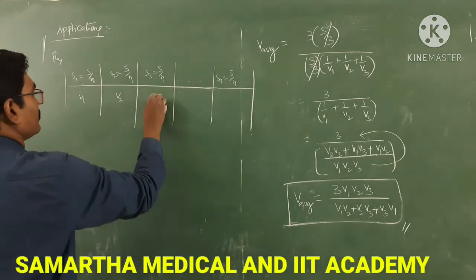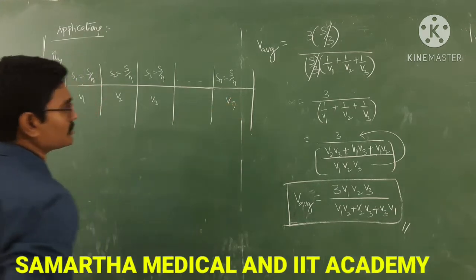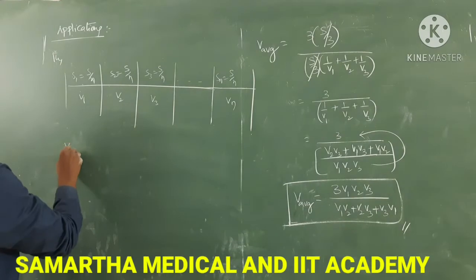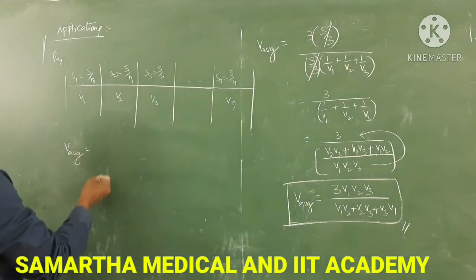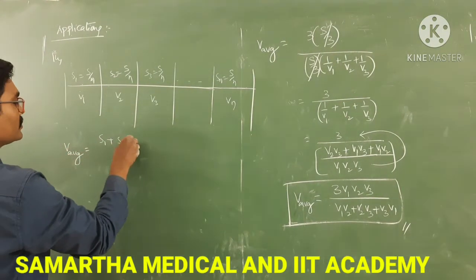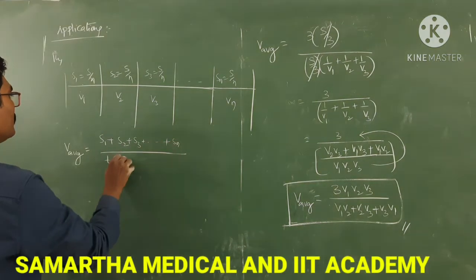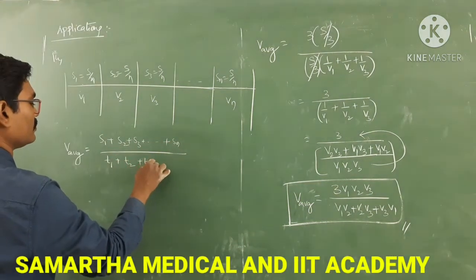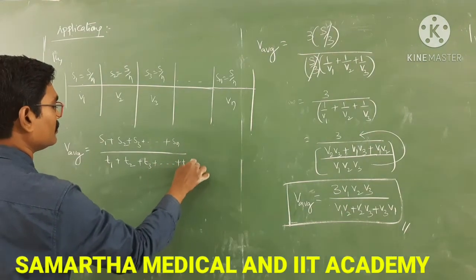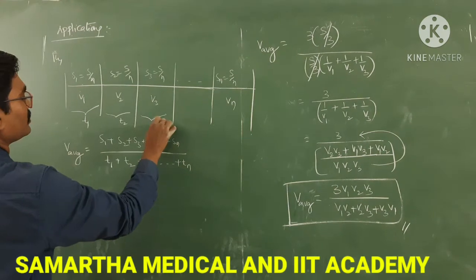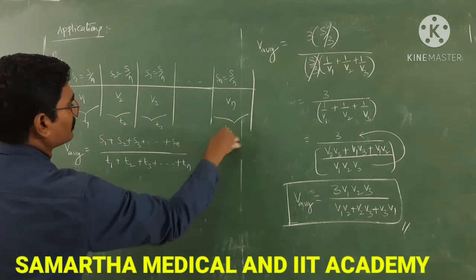So V1, V2, V3, and so on Vn are the speeds. Now to find the average speed, V average is equal to total distance S1 plus S2 plus S3 plus so on plus Sn, by T1 plus T2 plus T3 plus so on plus Tn. So for these intervals we have T1, T2, T3, so on Tn.